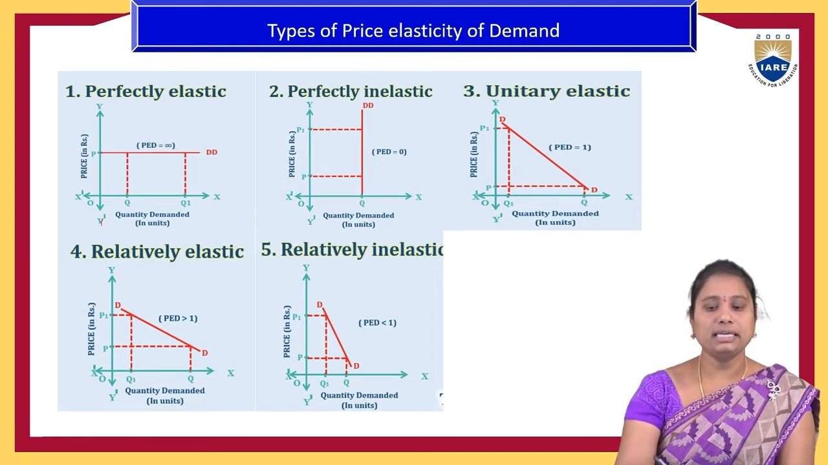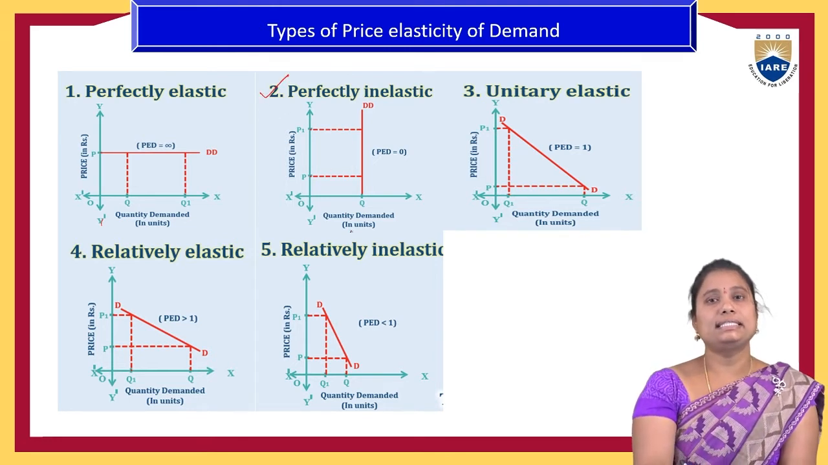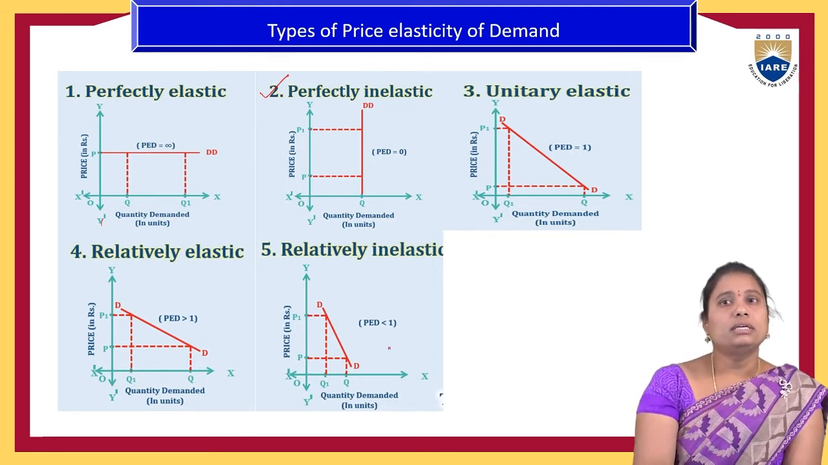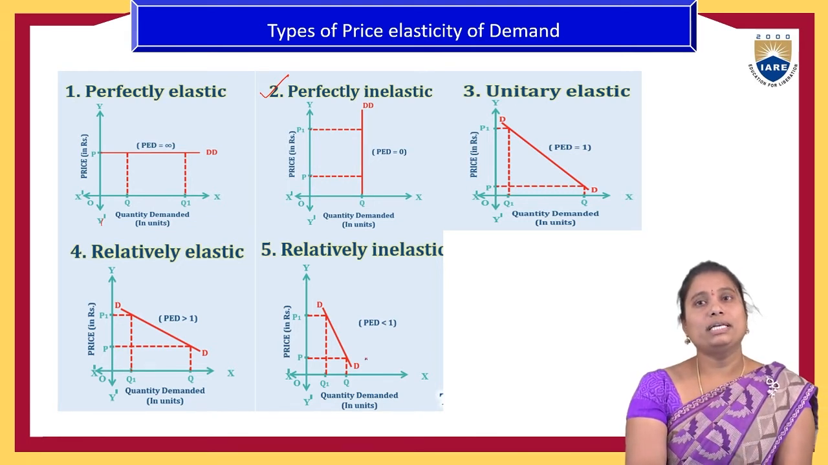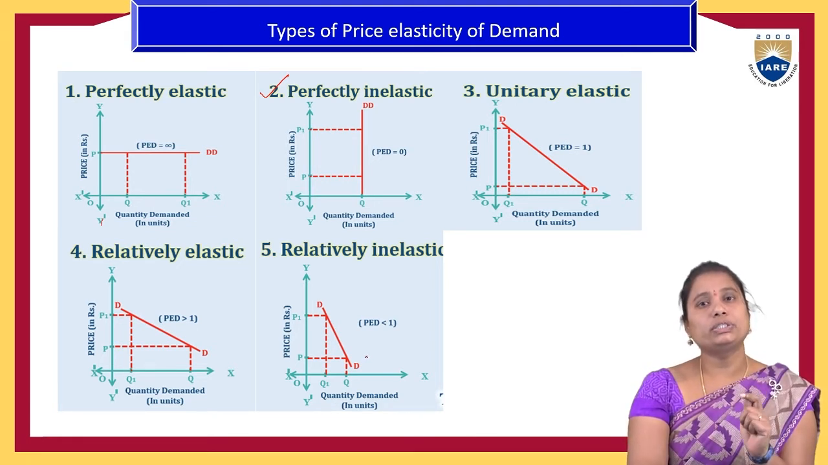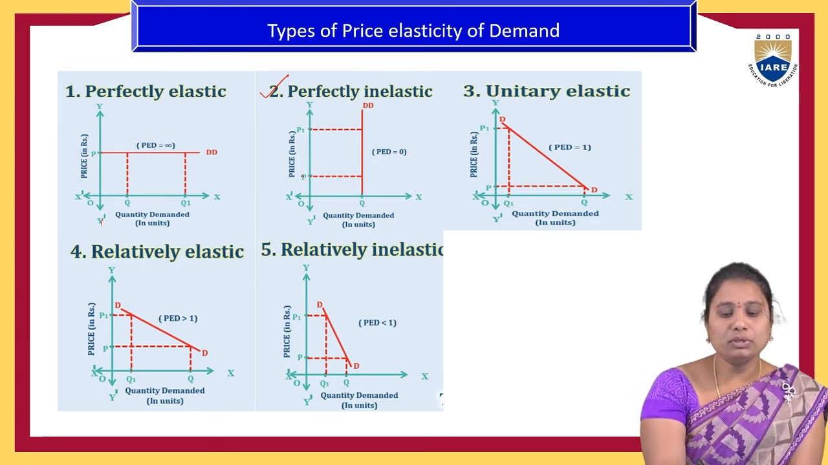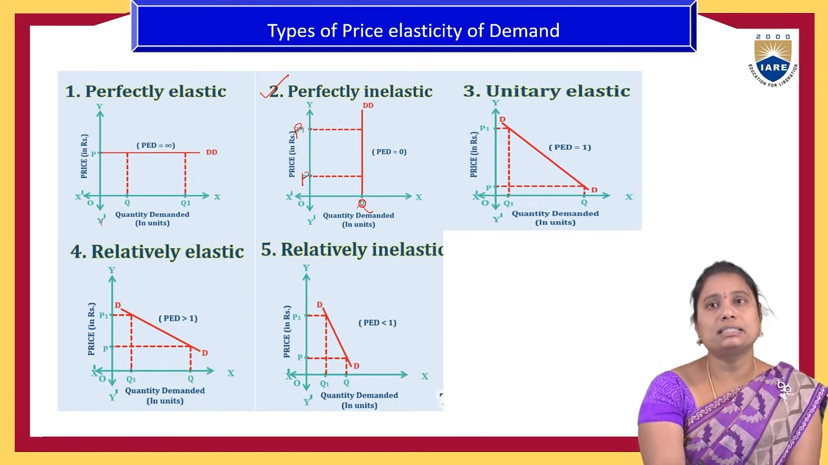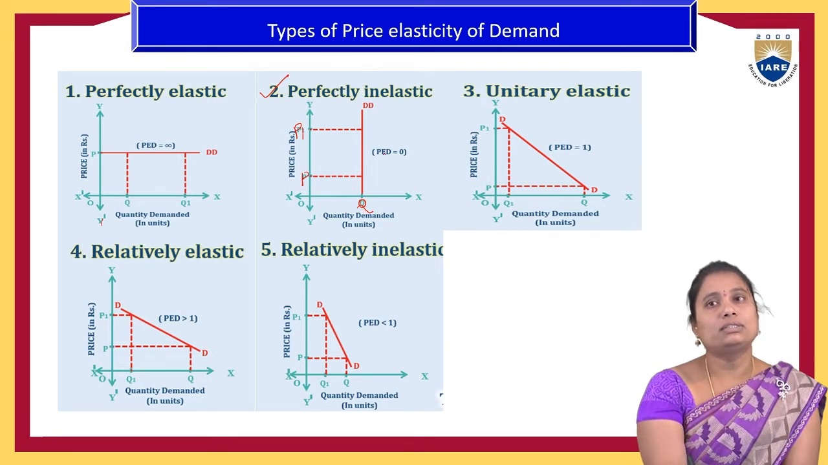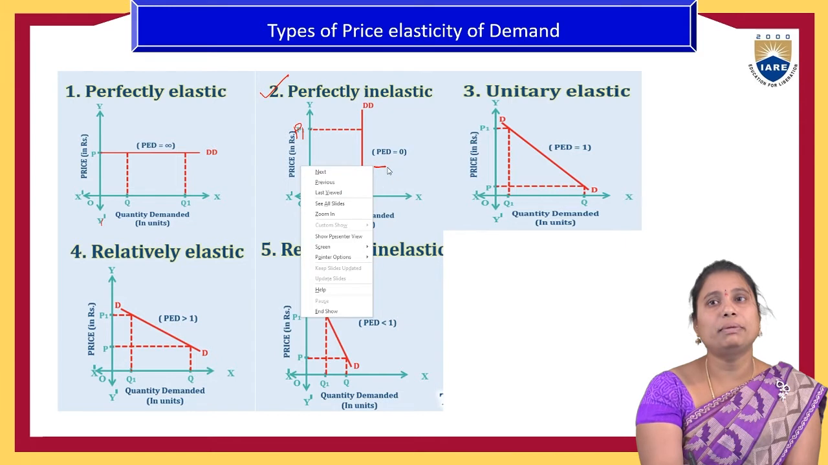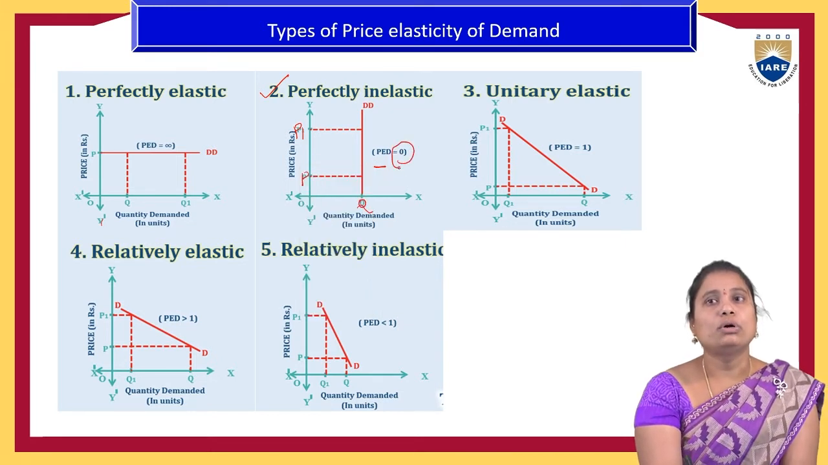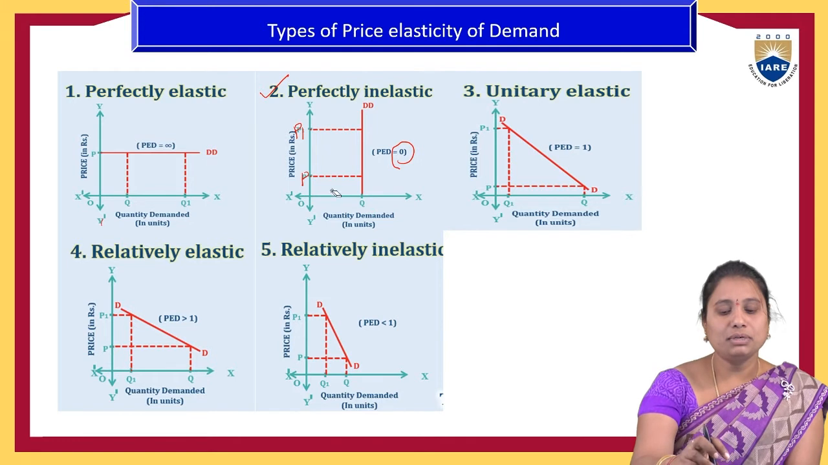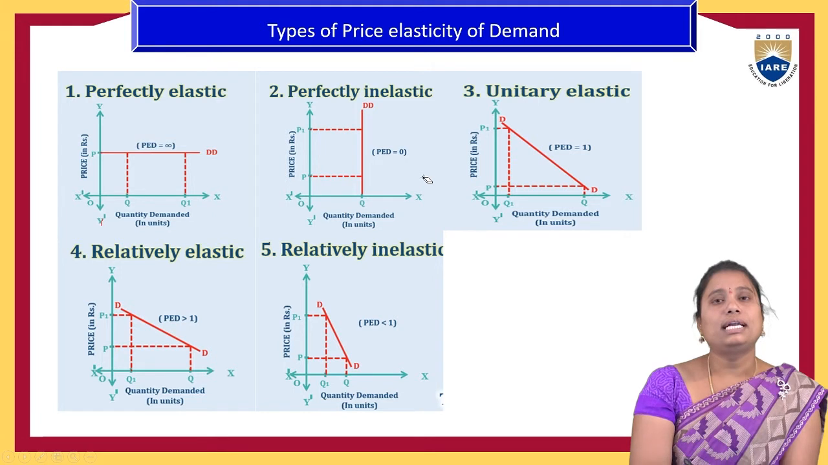The second type is perfectly inelastic demand, which means people purchase the same quantity even when there is a drastic change in the price of the product. When the price was P, people were purchasing quantity Q. Even if the price increases, people purchase the same quantity. This means the elasticity is zero. The price elasticity of demand is zero. That is called perfectly inelastic demand.